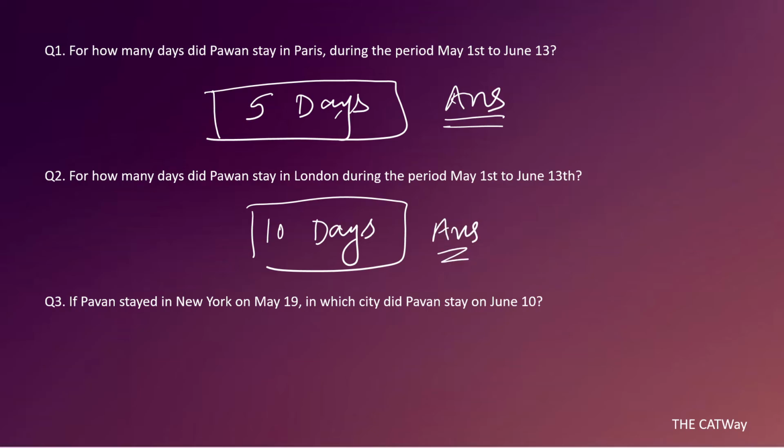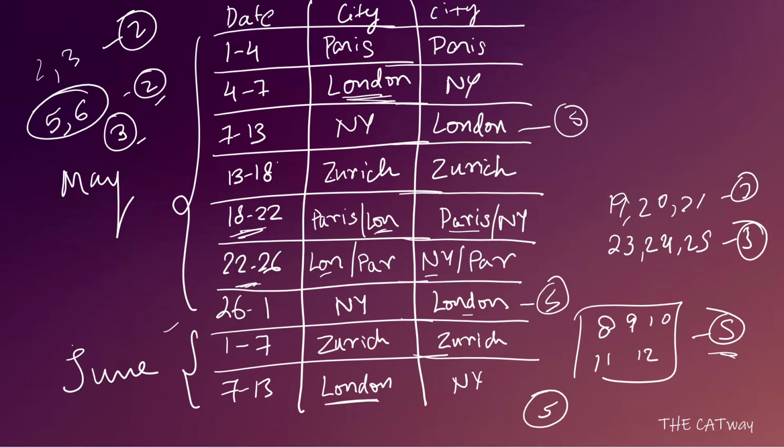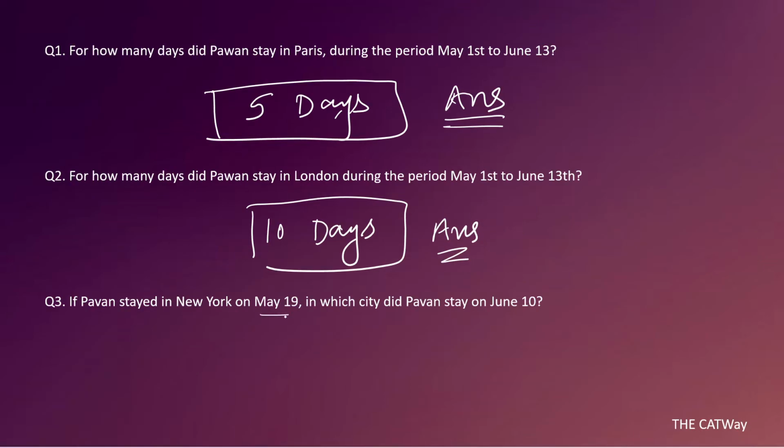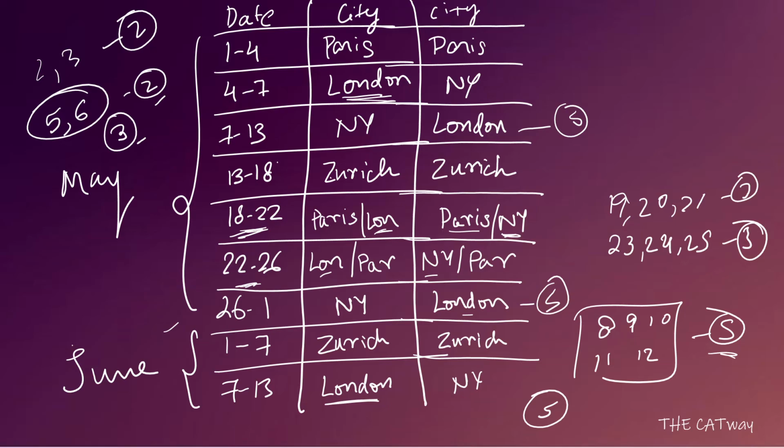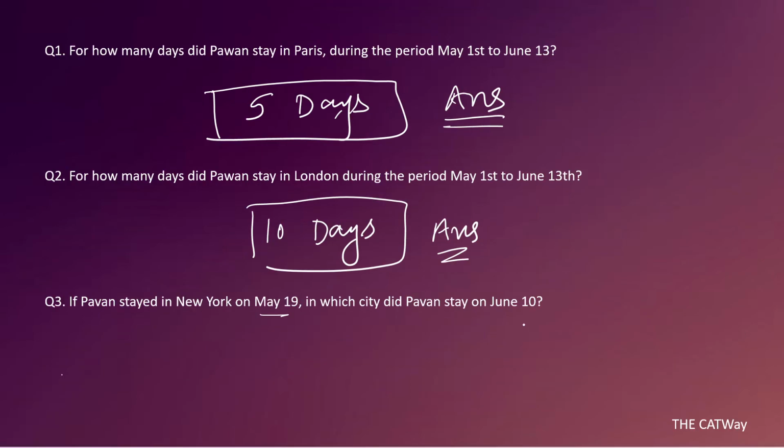Now let's move ahead to the third question. The third question says, if Pawan stayed in New York on May 19, in which city did Pawan stay on June 10? On May 19, Pawan stayed in New York, so we are talking about case 2. Let's say he went to New York. Then on June 10 he will be in New York, because June 7 to June 13 is fixed for case 2. So your answer will be New York.